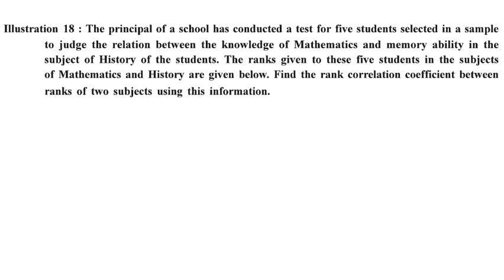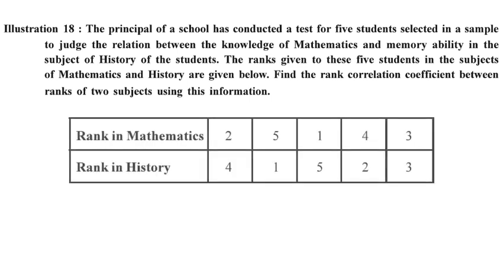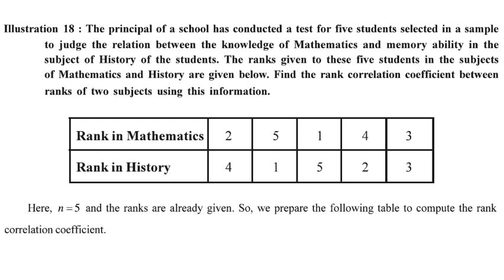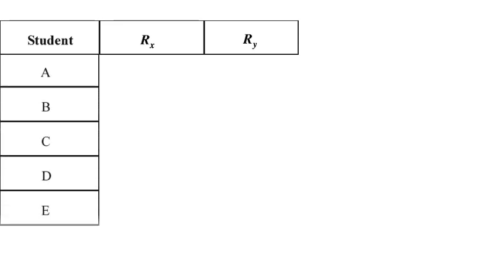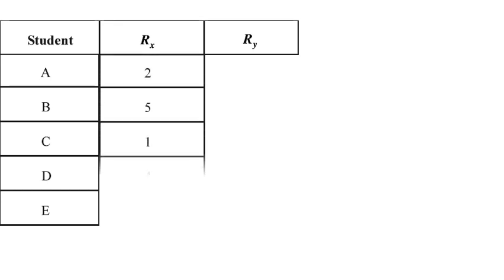Illustration 18. The principal of a school conducted a test for 5 students to judge the relation between knowledge of mathematics and the memory ability in the subject of history, that is mathematics and history. The ranks are given like this: ranks in mathematics and ranks in history. Mathematics is 2, 5, 1, 4, 3 and history is 4, 1, 5, 2, 3. There are 5 students. We'll be giving the headings students, Rx, Ry, where mathematics is Rx and history is Ry. We will write down the values one by one.